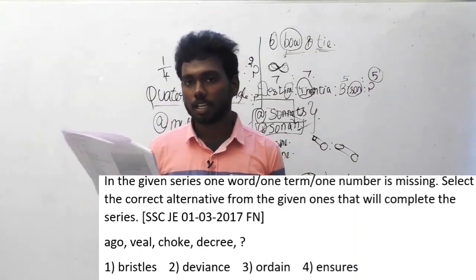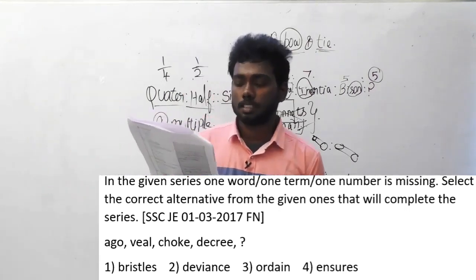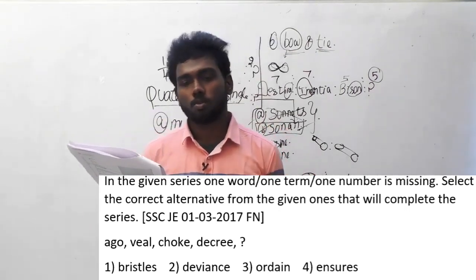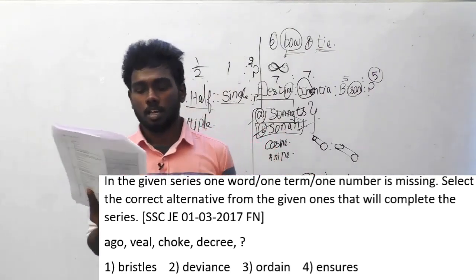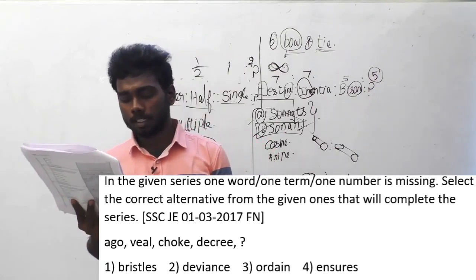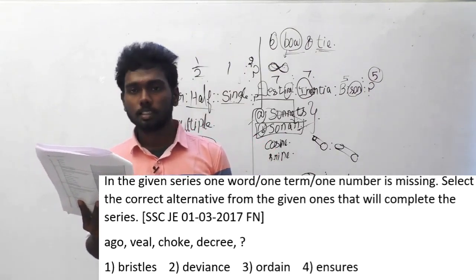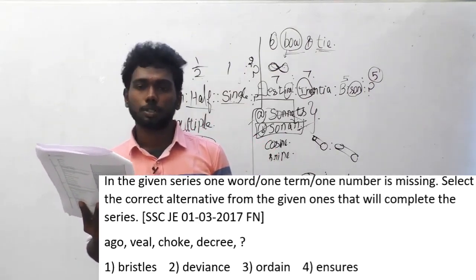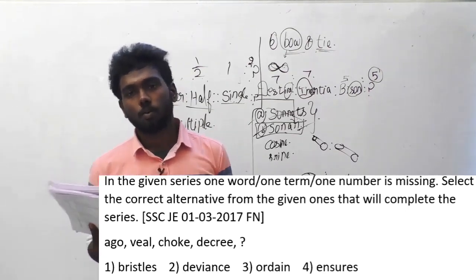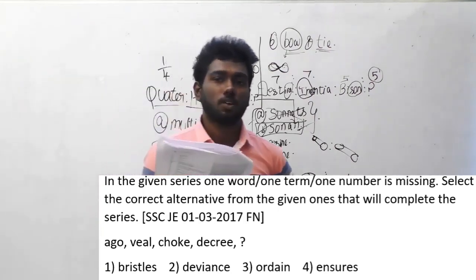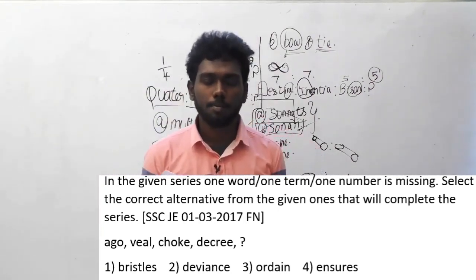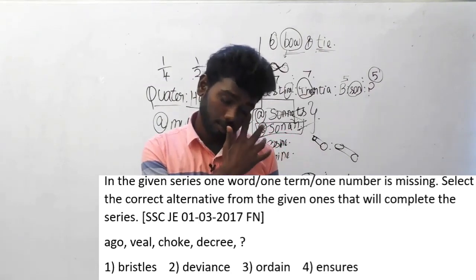So let's go to the question again. The series is ago, wheel, choke, decree. Options are Bristol, deviance, ordain, and option D, ensures. What is the answer here? Without taking a long time, I'm saying the answer. The answer is option D.